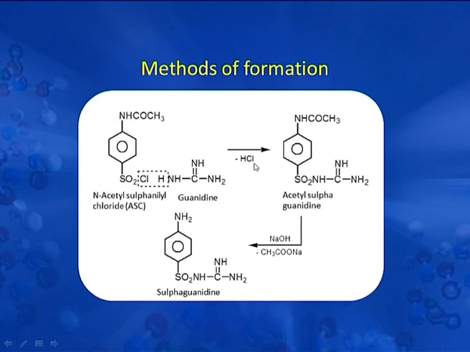Here we have the HCl molecule and this NH directly attaches to this SO2 group, and we have acetyl sulfaguanidine, that is this moiety. When it reacts further with NaOH, we have CH3COONa as a byproduct, and finally we get sulfaguanidine in the form of a sulfur drug.